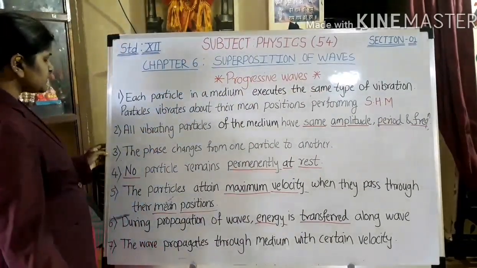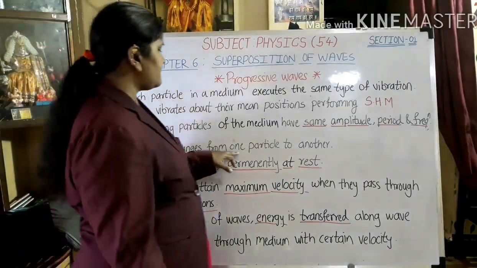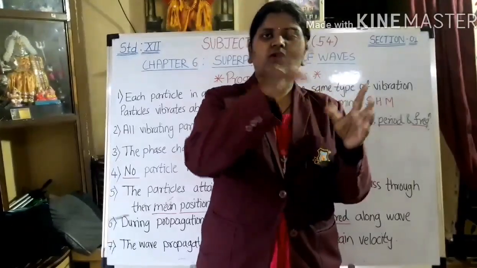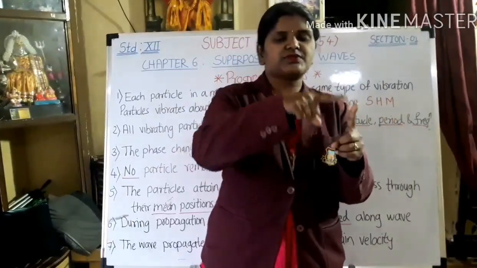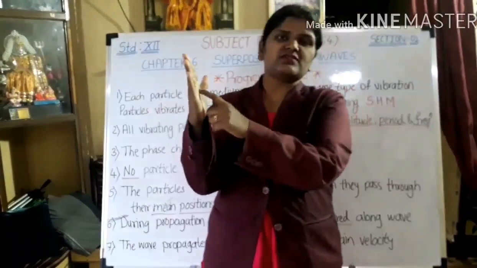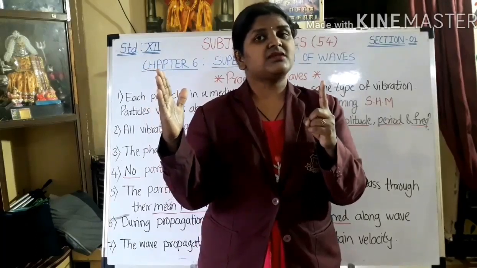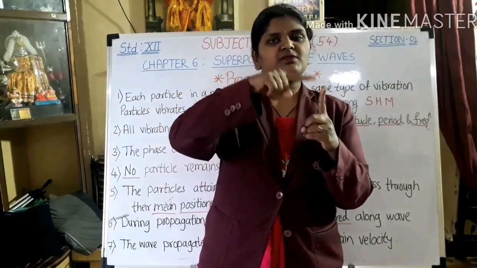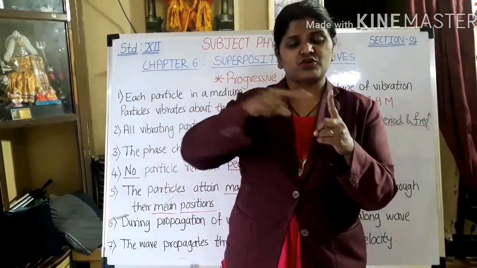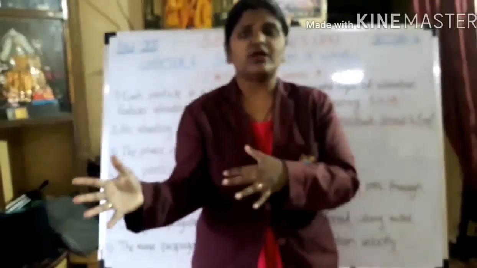Now moving towards the third one, the phase changes from one particle to another. Obviously, when the wave is traveling, suppose this is the wave which is traveling, what will happen? The phase at this point and the phase at this point will be the same or different? The answer is different. It will change. When the particle is moving from here, it will go here, then it will move towards this direction. So this will be changing. So the phase will change from one to another. Okay.